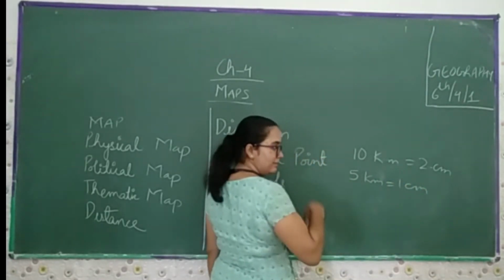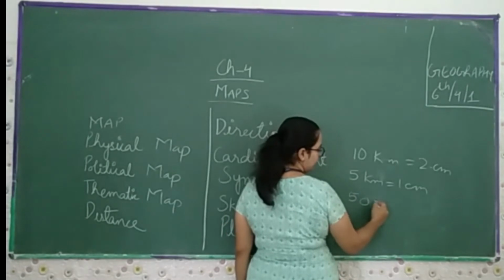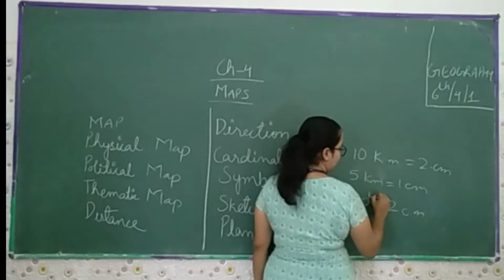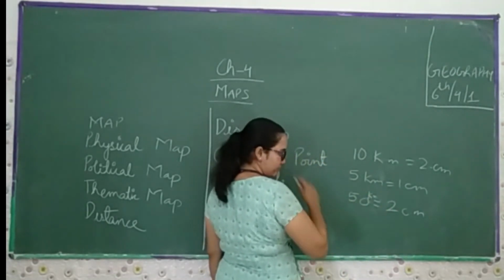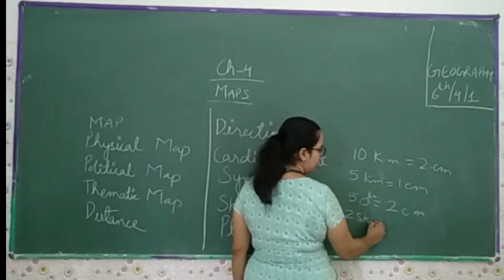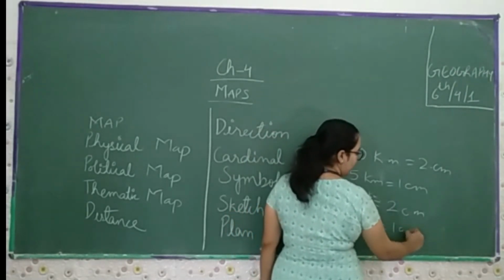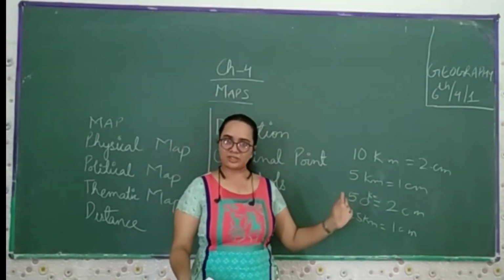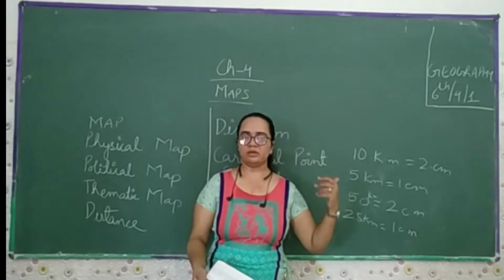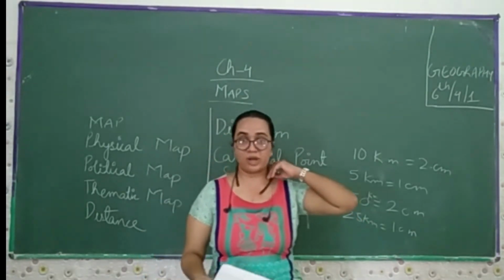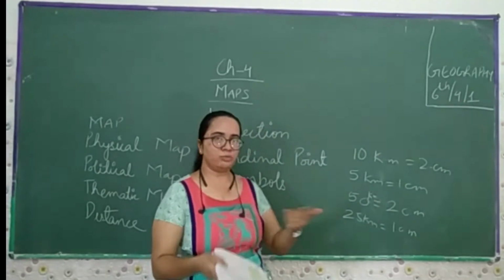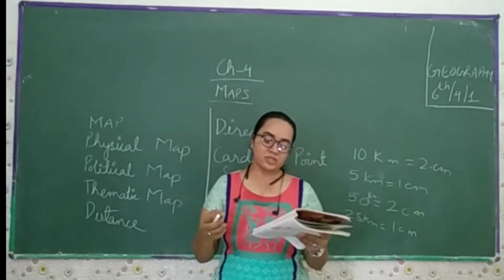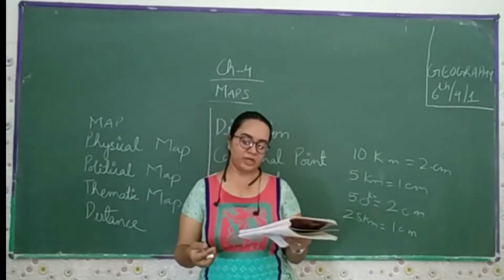For example, if I am showing 50 kilometers in 2 centimeters, that means 25 kilometers can be seen in 1 centimeter. So you have to keep this in mind. You have already learned this in maths, in the graphical chapter or the geometry chapter, what kind of scale we have to take to make a map on a particular sheet of paper. So this scale is very important in any map.